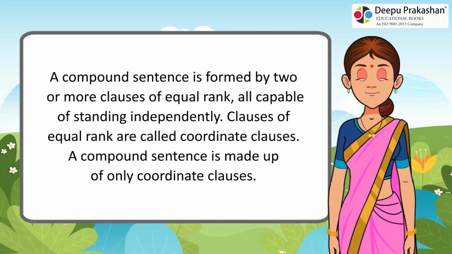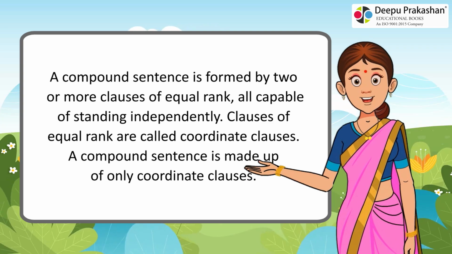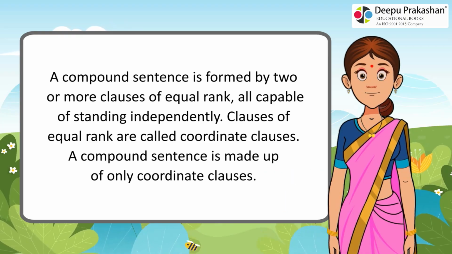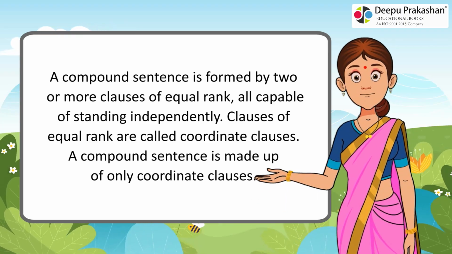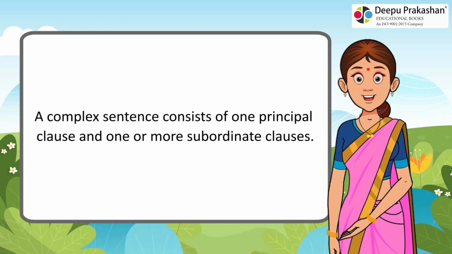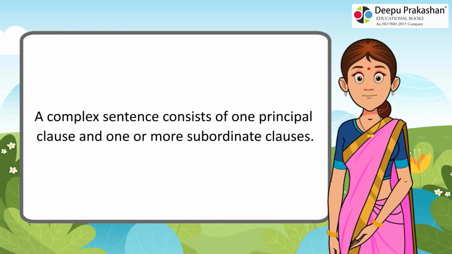A compound sentence is formed by two or more clauses of equal rank, all capable of standing independently. Clauses of equal rank are called coordinate clauses. A compound sentence is made up of only coordinate clauses. A complex sentence consists of one principal clause and one or more subordinate clauses.